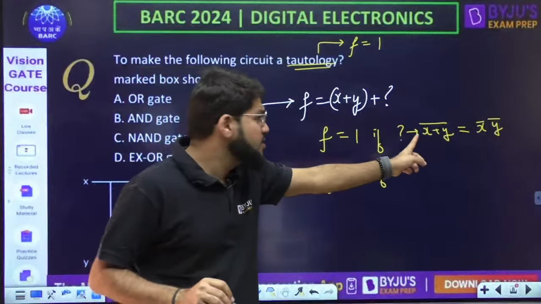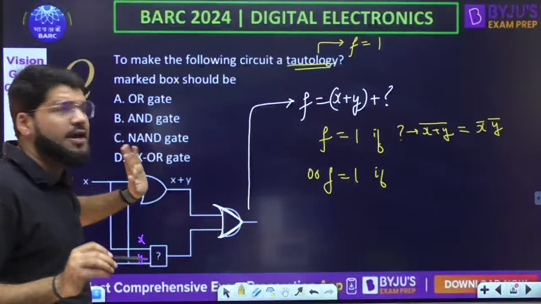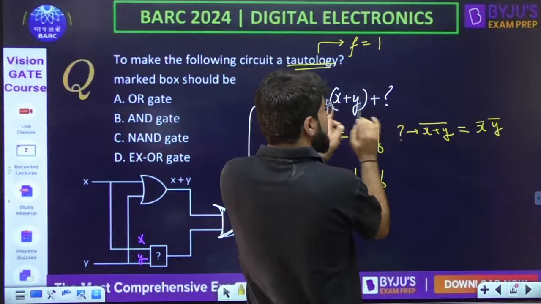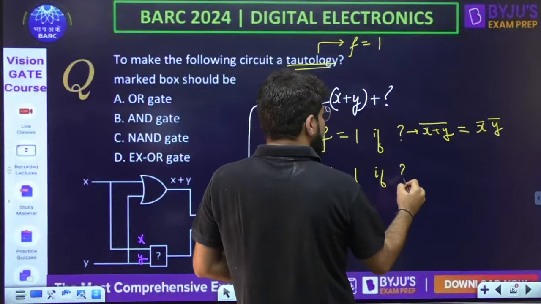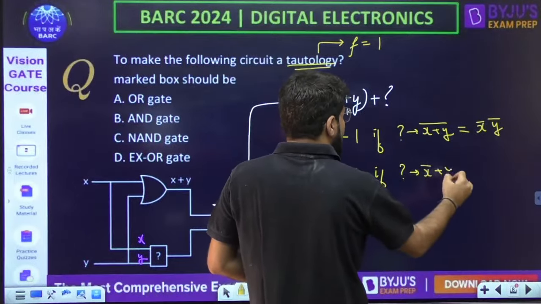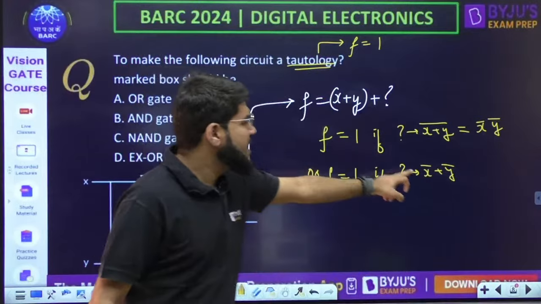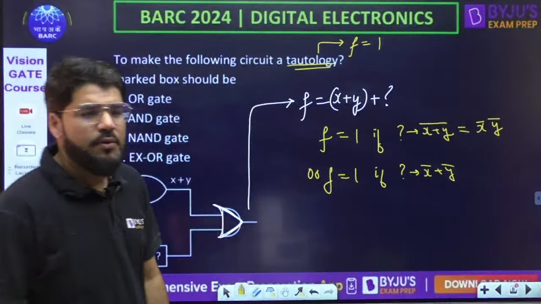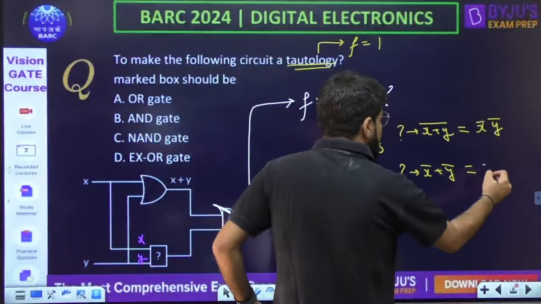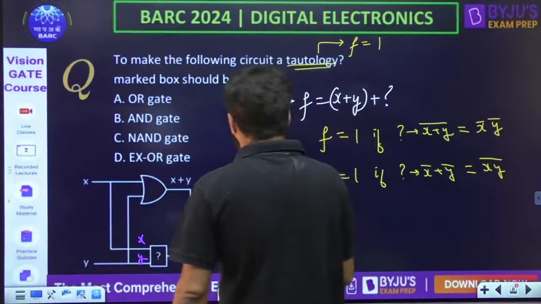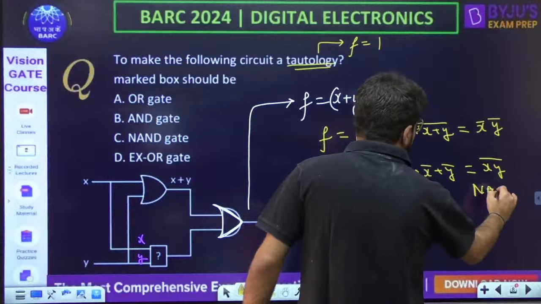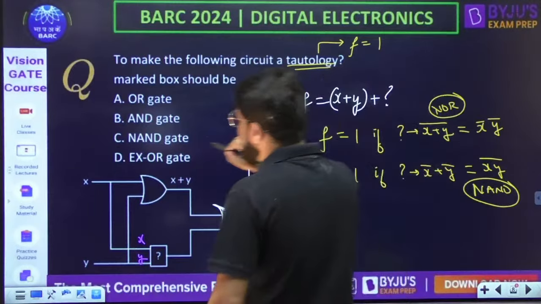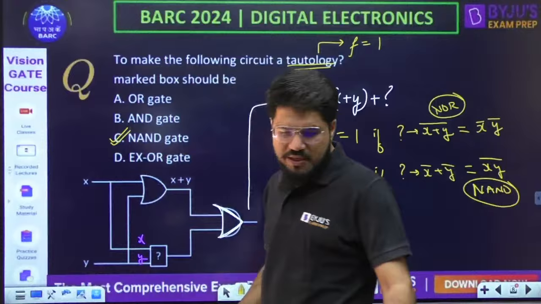One possibility here is a NOR gate also, but there is no option for a NOR gate. But I will try something else. So A plus A bar doesn't work. Take x plus x bar individually. If the question mark is x bar plus y bar, x plus x bar will be 1, y plus y bar will be 1, and 1 plus 1 will be 1. So x bar plus y bar is (xy) whole bar. Do I have a NAND gate? Yes. So both are possible here. The only option that can match is C, the NAND gate.